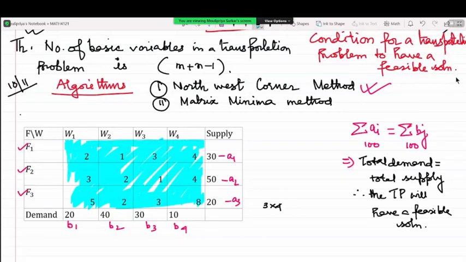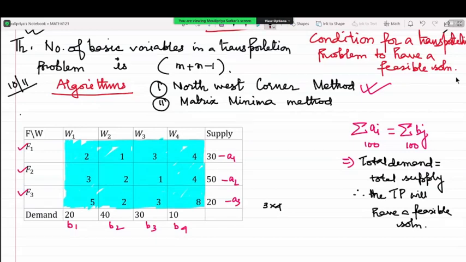So what we will do is we will start with allocating a unit to the northwest corner cell of the given matrix, just as the name suggests.